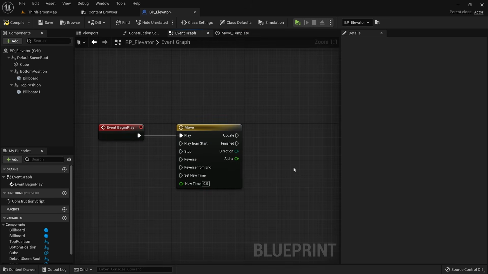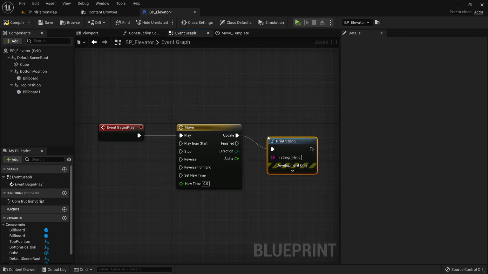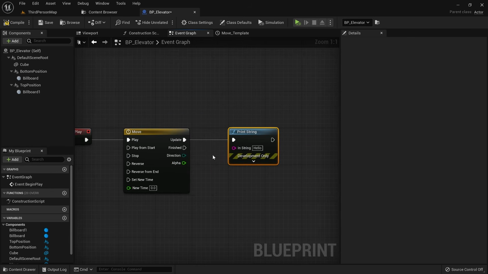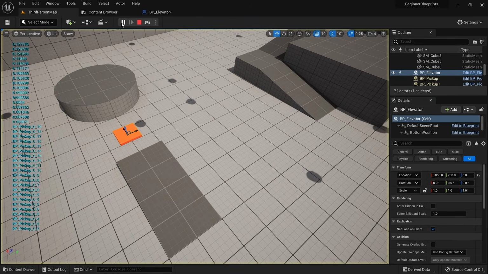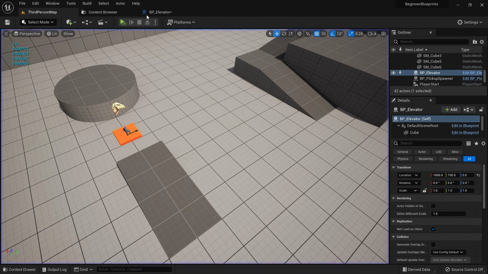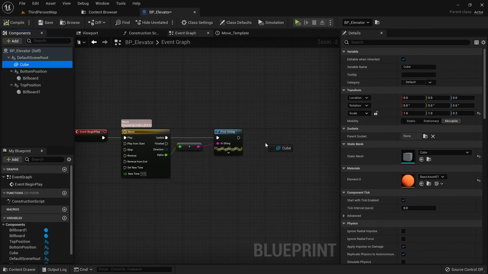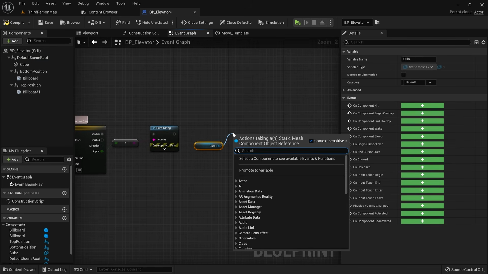You can see that the timeline node now has the float pin called alpha we just created. Now let's see what numbers we are getting out of this whenever update fires, by using a print string. You can see that we get a number that slowly goes from 0 to 1 and then stops. We can use this as a factor to move our platform to the top position. To change the location of the platform, we need to add the node of set world location.